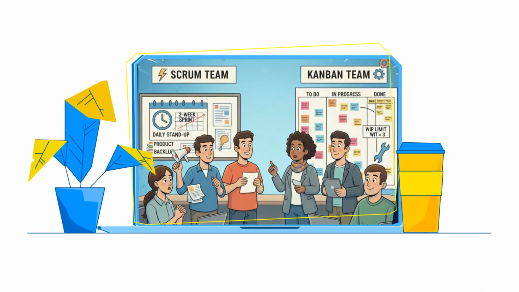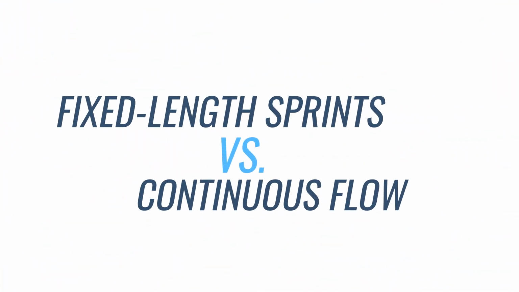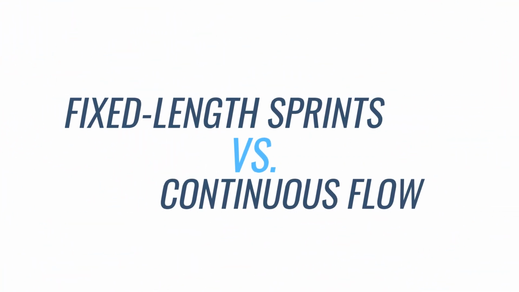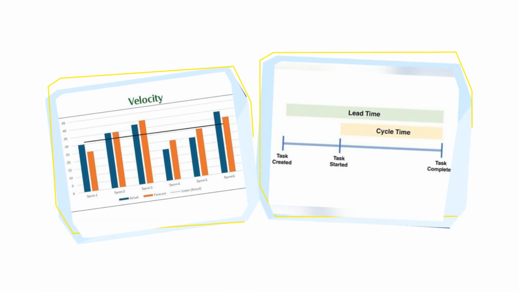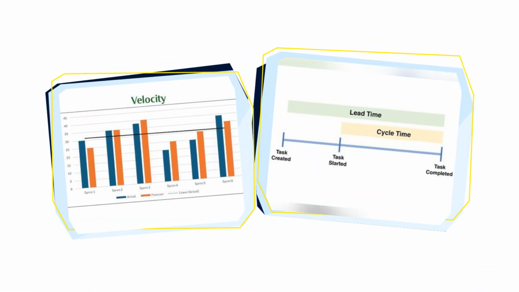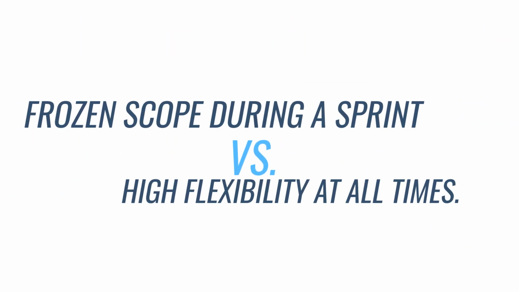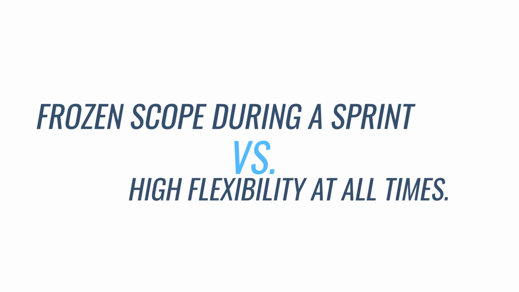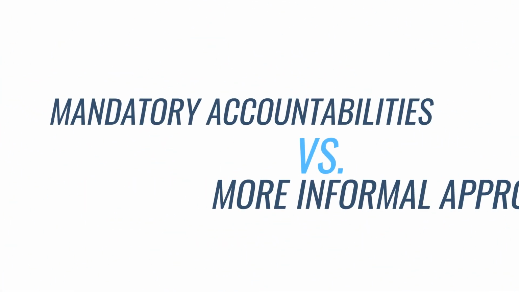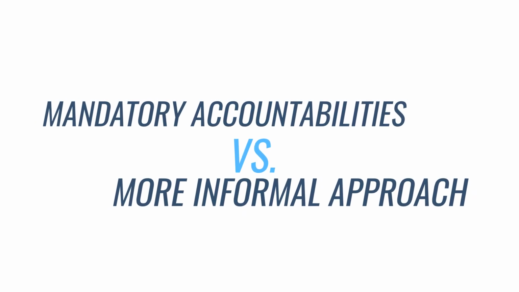The choice between Scrum and Kanban often comes down to these 3 operational differences. Pacing. Scrum, fixed-length sprints versus Kanban, continuous flow. Metric. Scrum, velocity versus Kanban, lead time. Flexibility. Frozen scope during a sprint versus Kanban, high flexibility at all times. Roles. Scrum, mandatory accountabilities versus Kanban, more informal approach.